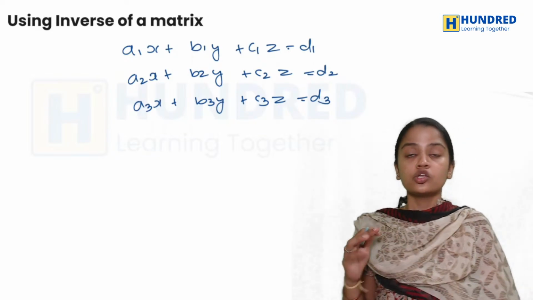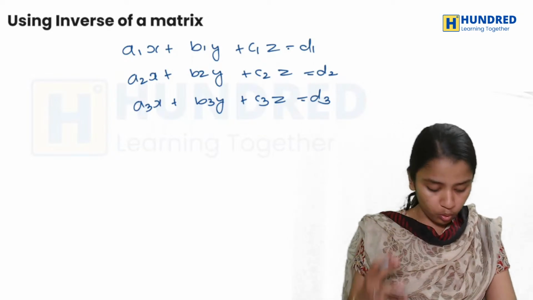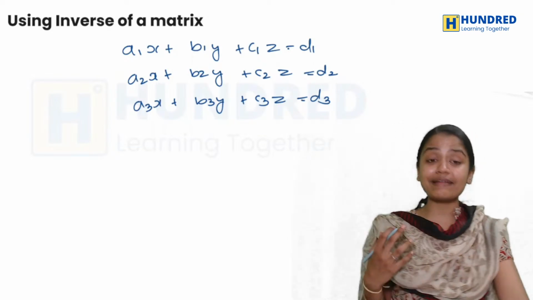This is a system of linear equations. Now, how can I solve it using matrix inverses?